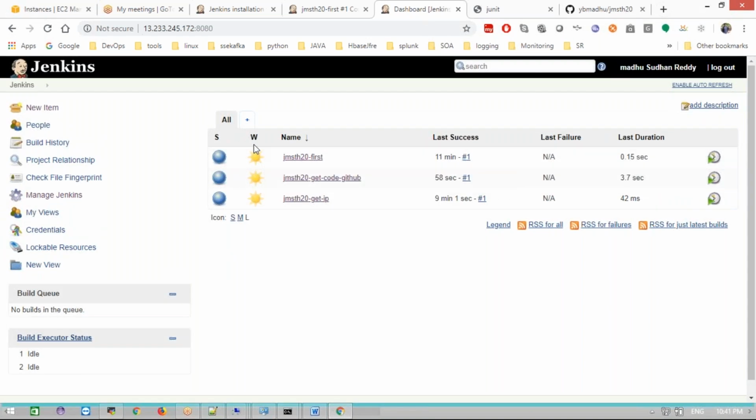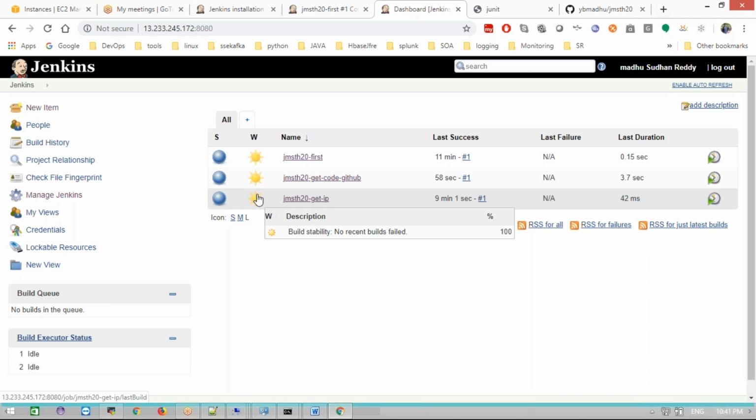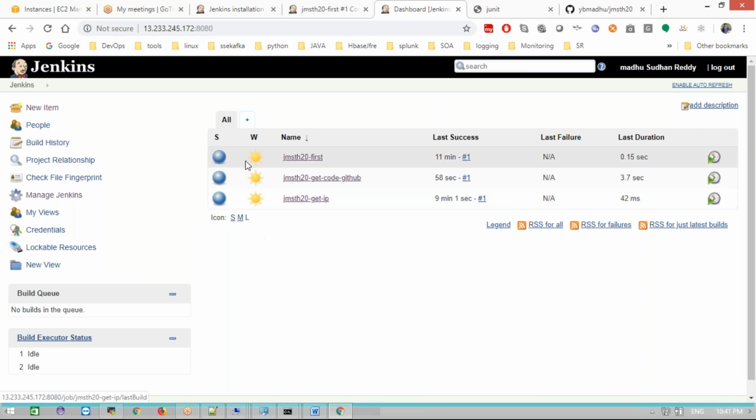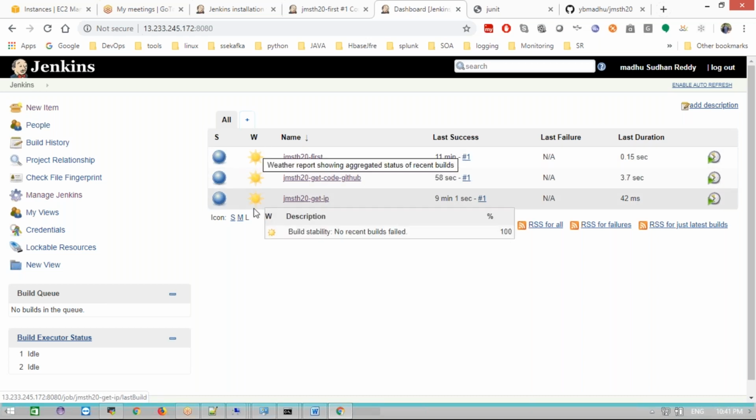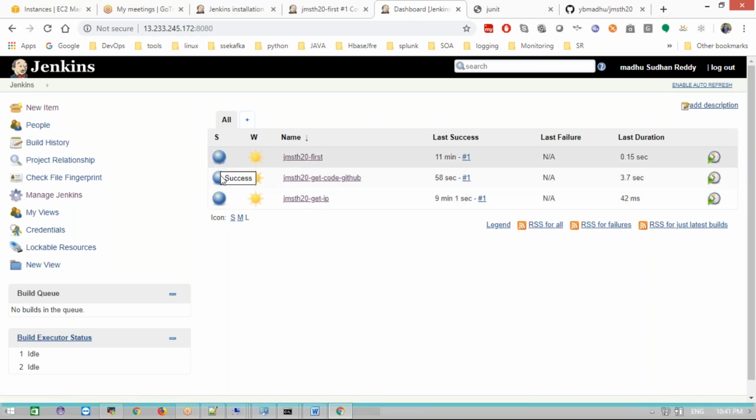Clear now. What is this weather? If it's sunny, all jobs are successful. If sun and cloud are mixed, some jobs are successful and some jobs failed. If it's completely cloudy and raining, it means all are failures. Only raining, full raining, means nothing succeeded. If there are 10 jobs, all 10 jobs failed. This is the weather report of my Jenkins status. This is for success status. Also, if there was a failure last time, how much time it is taking for the execution.